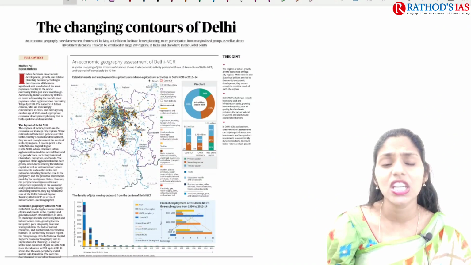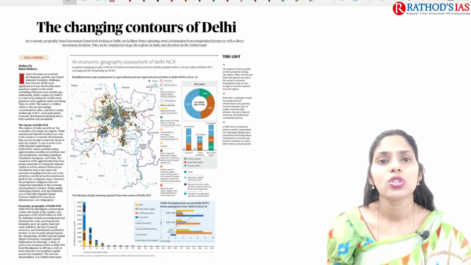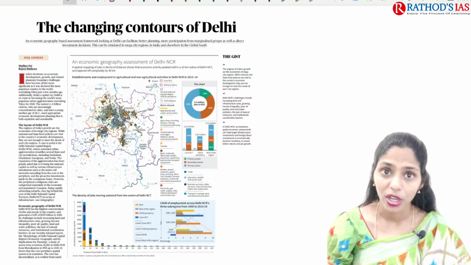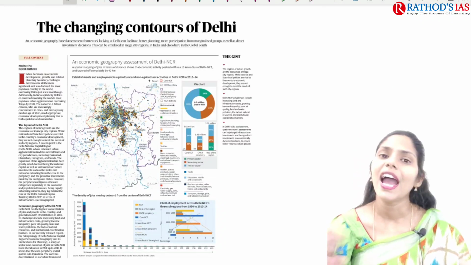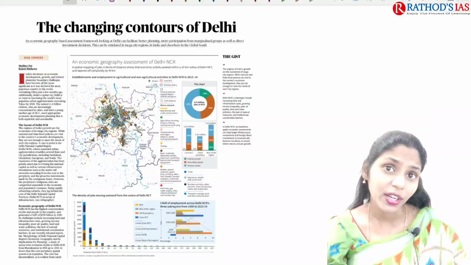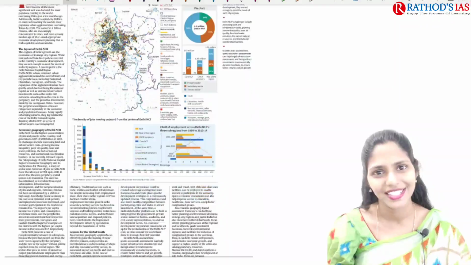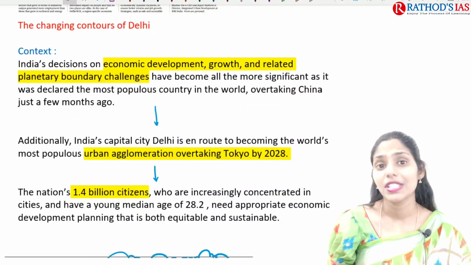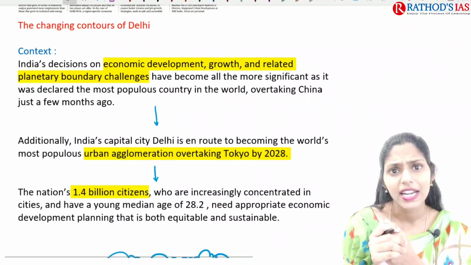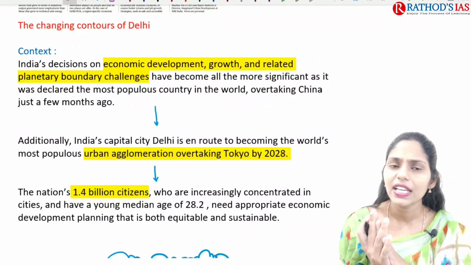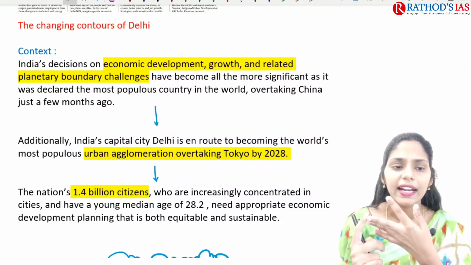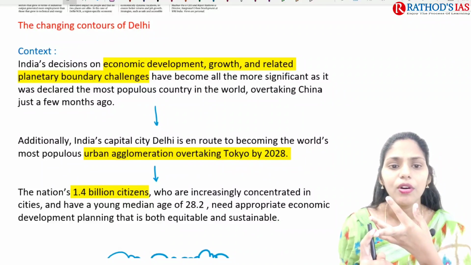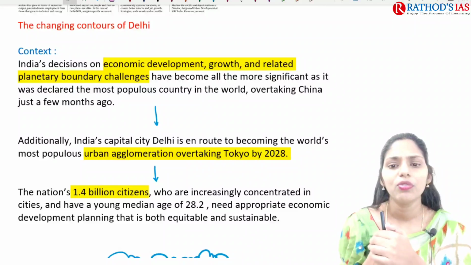It is about the changing contours of Delhi. This article is very important from your economic geography point of view, which comes in GS paper 1, and you can even connect this topic with your economy, which comes in GS paper 3. Now let us try to see the context. If you see the context, it says that India came up with a decision on economic development, growth, and related planetary boundary challenges. But what happened?